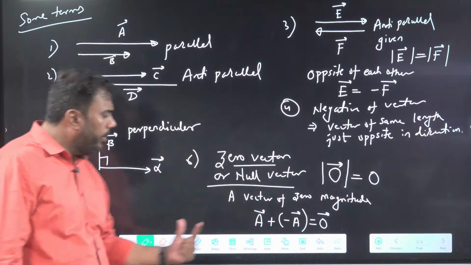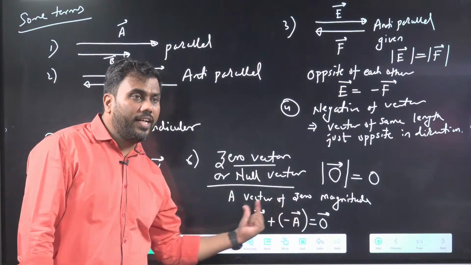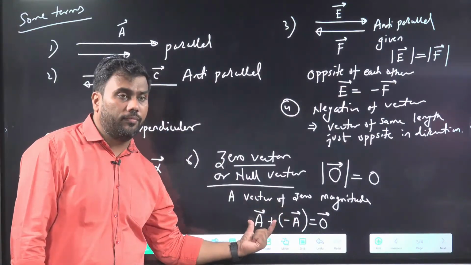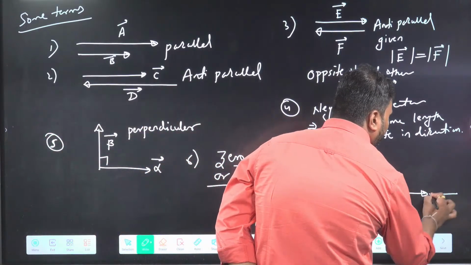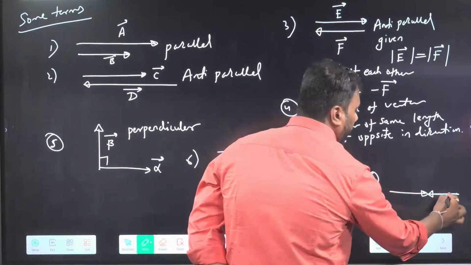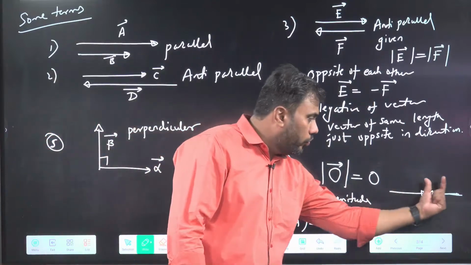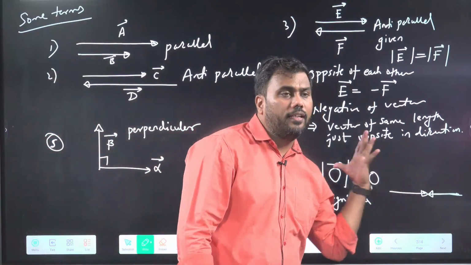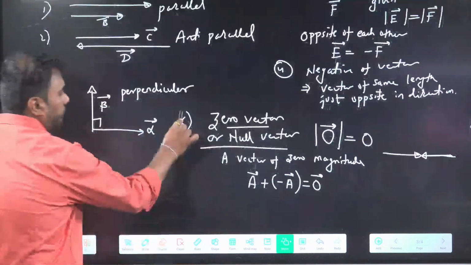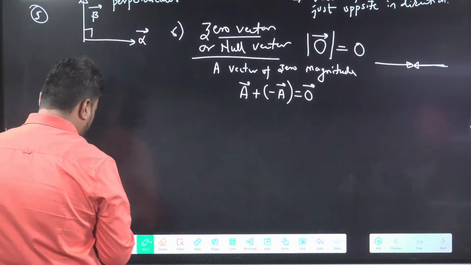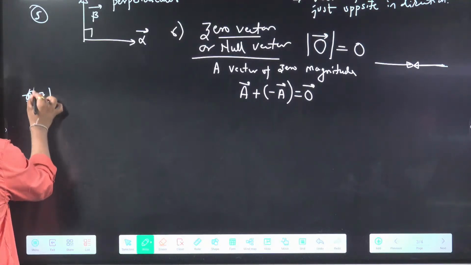Example of null vector is this. Whenever you add two vectors in opposite direction but of same length, you get a zero vector. If I add two opposite directed vectors of same length, I get zero vector or null vector. Okay, we will discuss unit vector now. After zero vector, write seventh, unit vector.